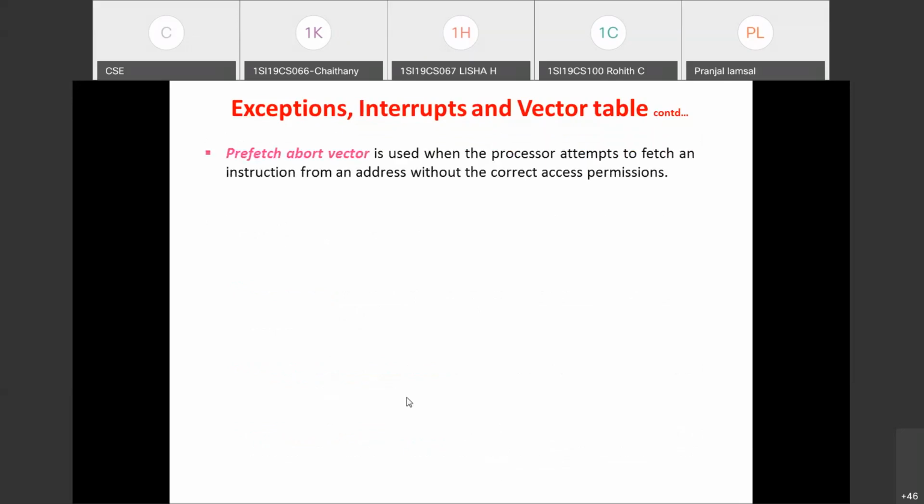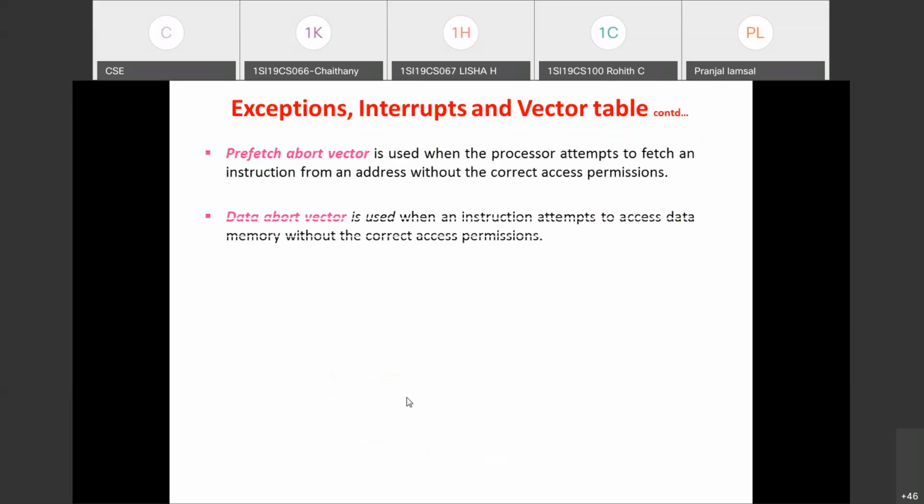Coming to the other two, that is the prefetch abort and data abort vectors. These are used to enter into abort mode. Once the processor is in abort mode, it is going to execute the appropriate ISR. This happens when the processor is attempting to fetch an instruction from an address without correct access permission. There is unsuccessful access to the instruction in memory, so prefetch abort takes place.